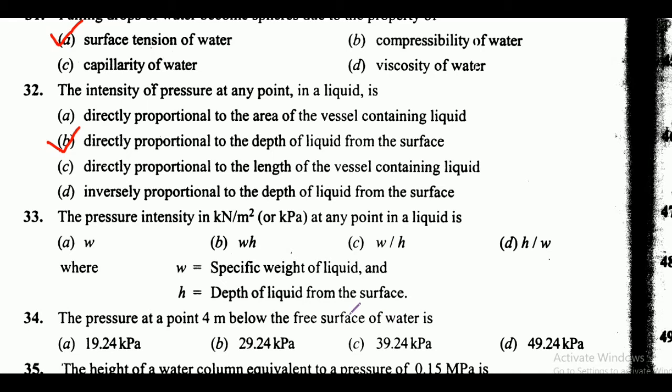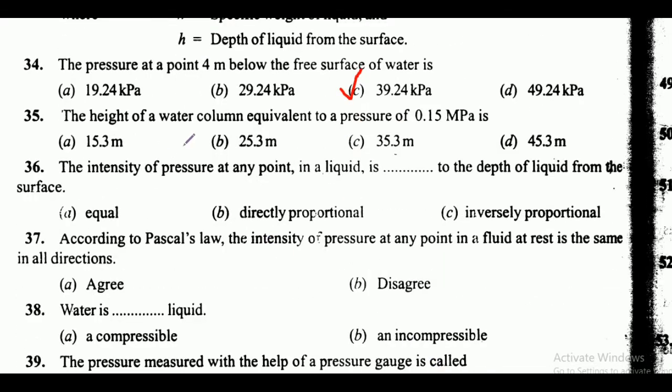So here friends, correct answer is option B, that is WH. Next is the pressure at a point 4 meter below the free surface of water is, here friends, these are the options, and here correct answer is option C, that is 39.24 kilopascal. Next is the height of a water column equivalent to a pressure of 0.15 MPa is, here friends, these are the options, and here correct answer is option A, that is 15.3 meter.